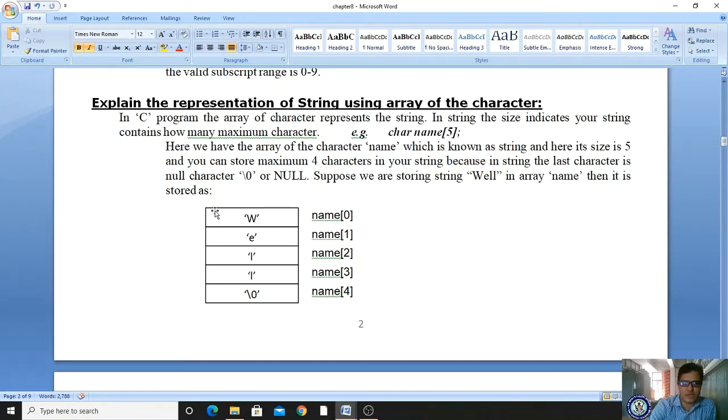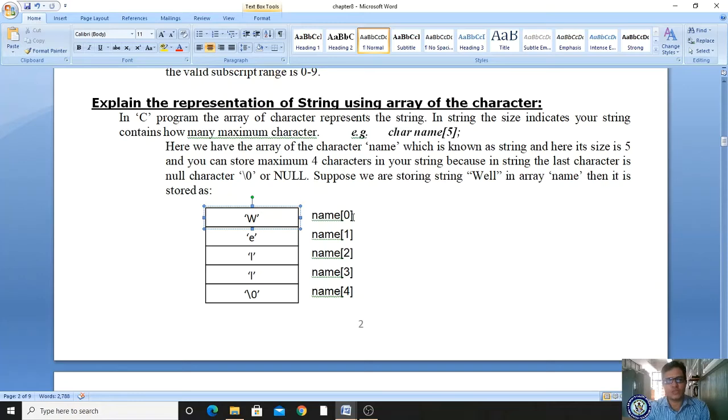Graphically, in name of 0 I have to store a character. What is a character? A letter, a digit or a special symbol enclosed in single quotation marks.